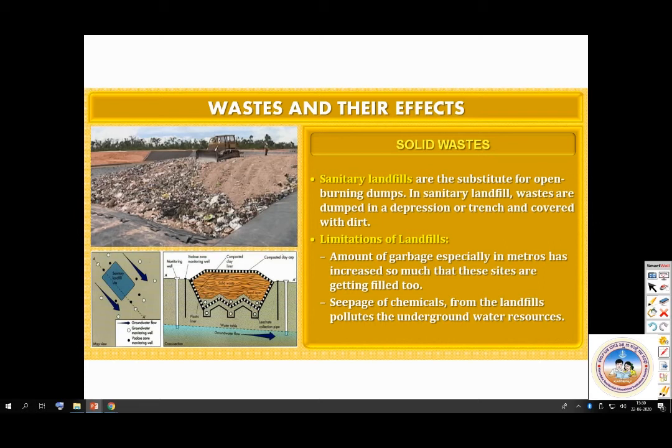See here, groundwater flow. See here, what will happen? Everything will get into this groundwater here. So even the groundwater will get polluted because of solid wastes. So solid wastes are of three types.